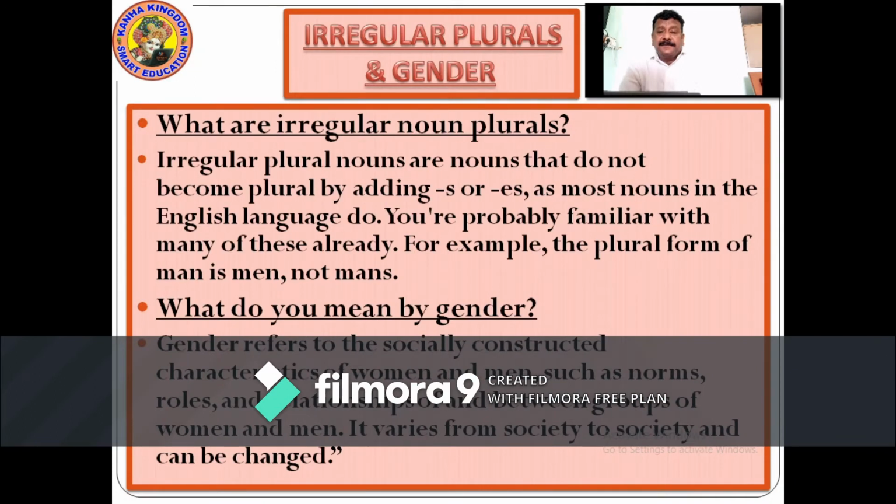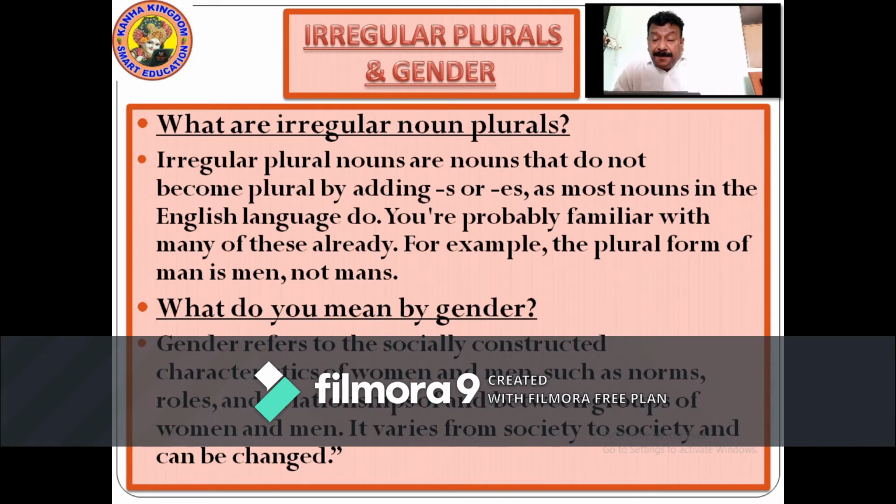So now we will be first of all looking into irregular noun plurals, then gender. So now these are definitions of what are irregular noun plurals. The irregular plural nouns are the nouns that do not become plural by adding s or es, as most nouns in the English language do.